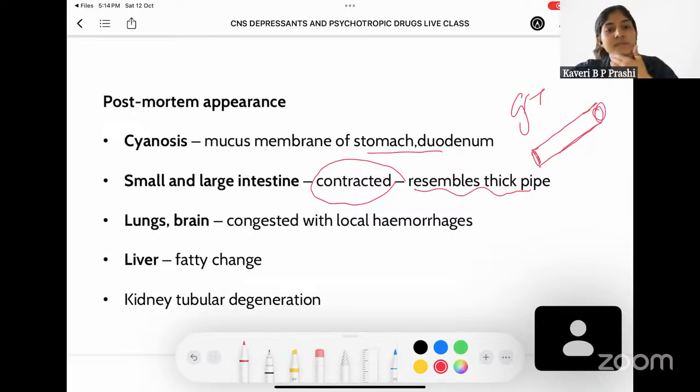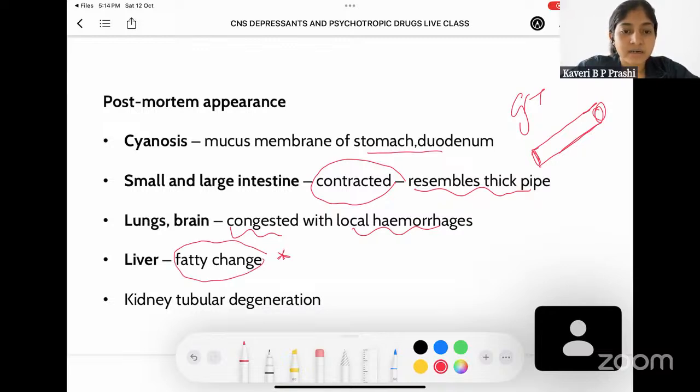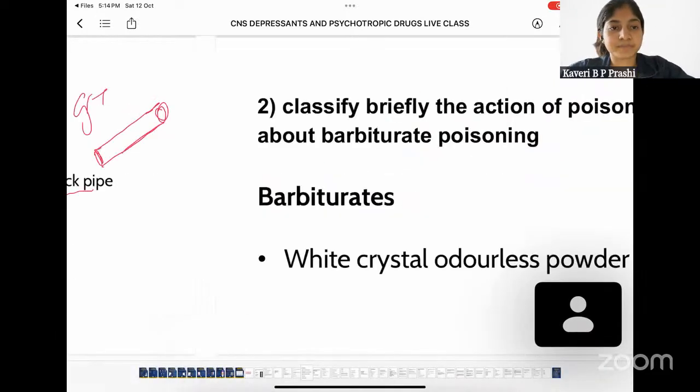And coming to lungs and brain, it is also going to be congested with local hemorrhages. Remember, whenever a person is suffering from poisoning, be it alcohol poisoning or any other corrosive poisoning, if you do not remember what to write under postmortem appearance, remember congestion is the key thing that you have to write for each and every organ. And extra things like, for example, fatty change isn't seen in all the poisoning, but in methyl alcohol poisoning, fatty change is going to be seen. And kidney tubular degeneration is going to be seen in the kidneys.